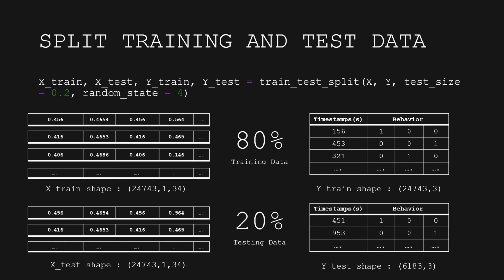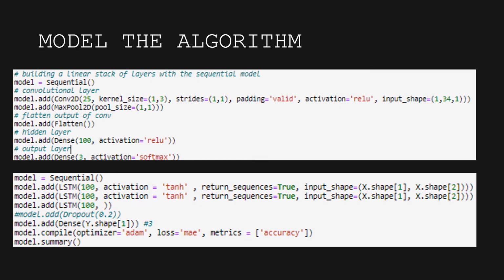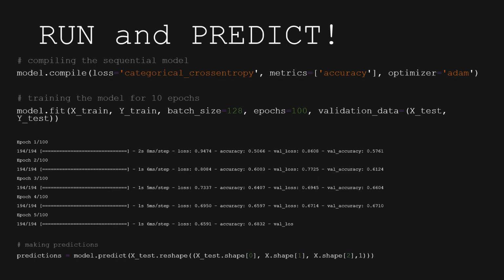The next thing we have to do is model the algorithm. Different neural network algorithms have different ways of coding and different names of functions. And we have to set the parameters that are required by the algorithm, like the number of layers, epochs, optimizer, activation functions, and others. Finally, we can run and predict the model.